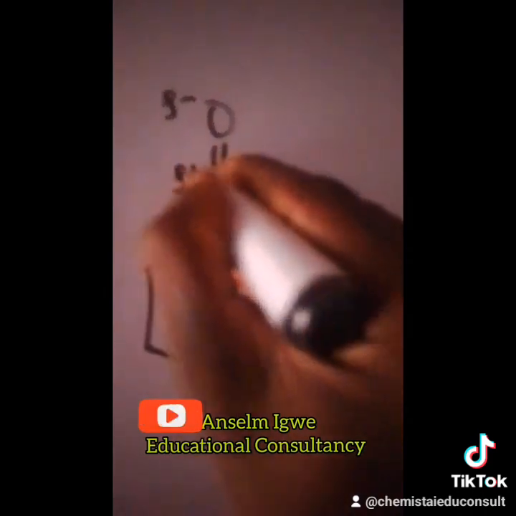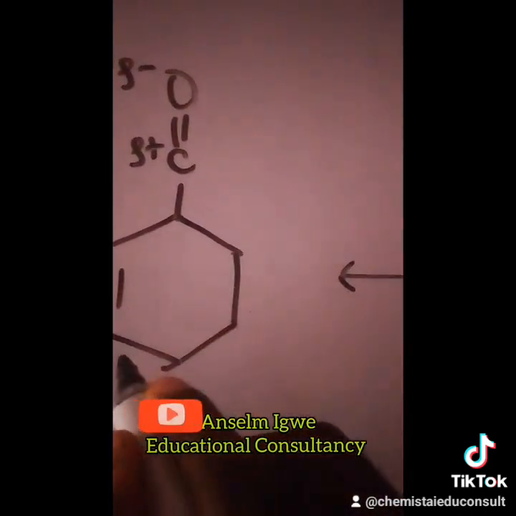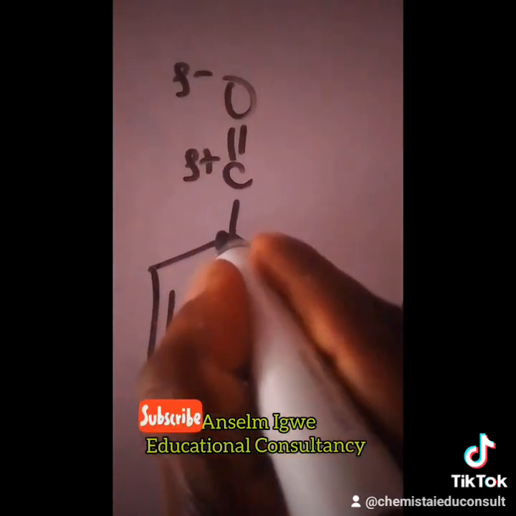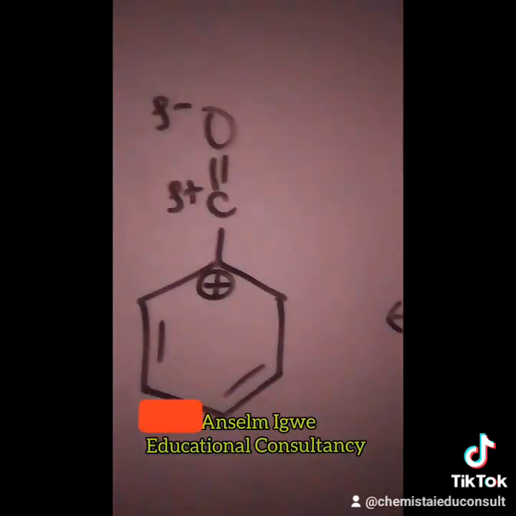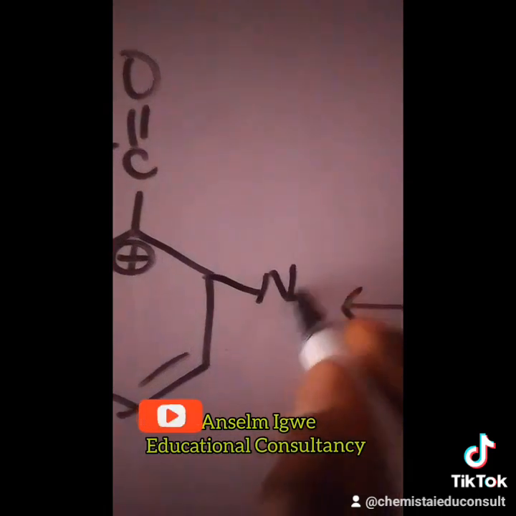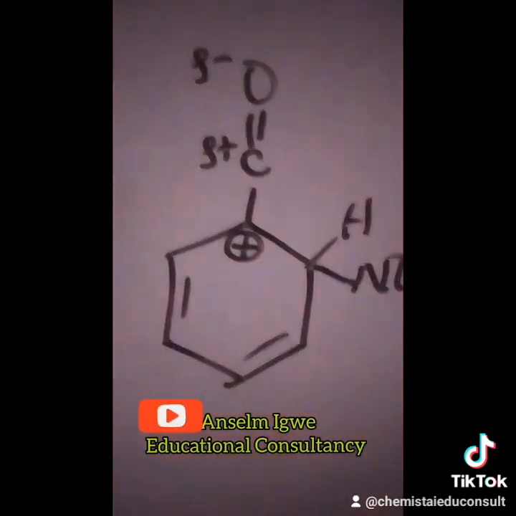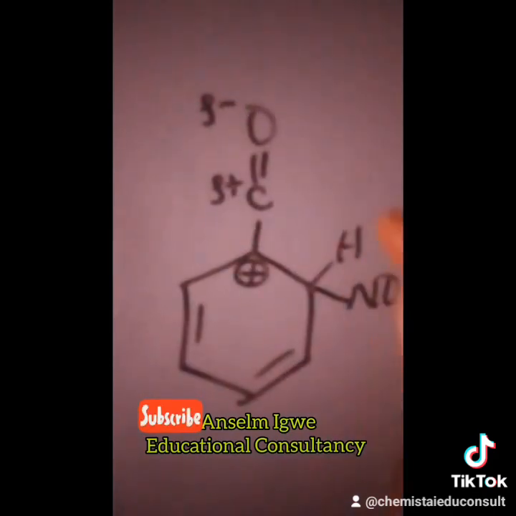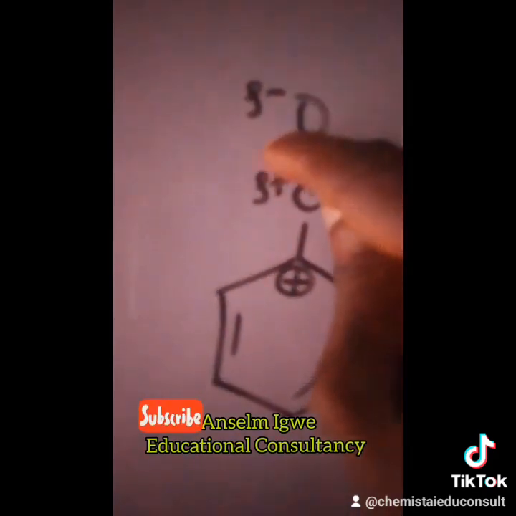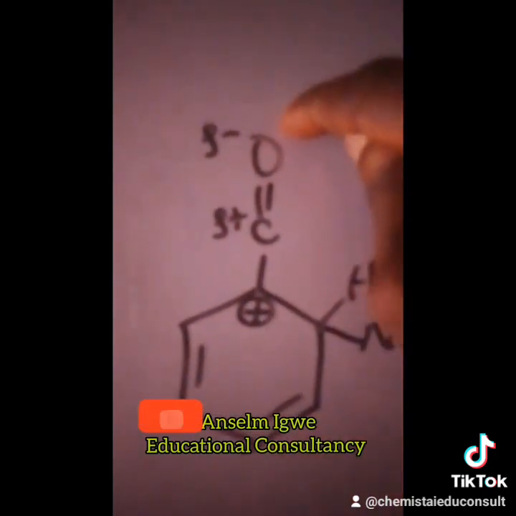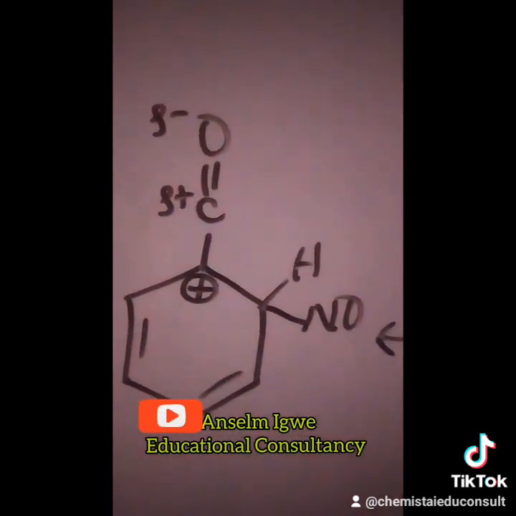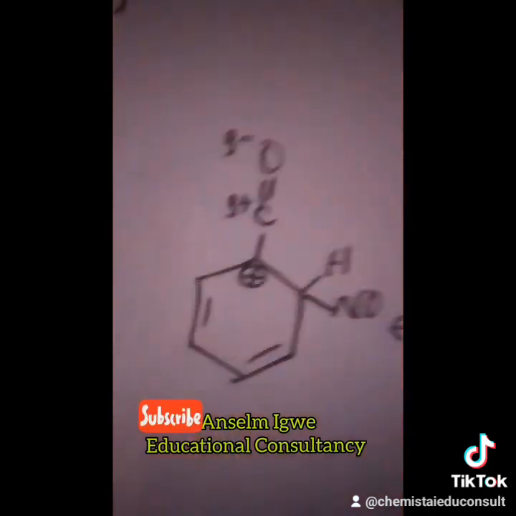Partly negative, partly positive carbon. The bond will be here and here, which means the charge will now be on this particular carbon, NO2, H. You can see that there is no going further again. This bond cannot move into this place because oxygen is too electronegative to allow that to happen. So finally, we have three canonical structures.